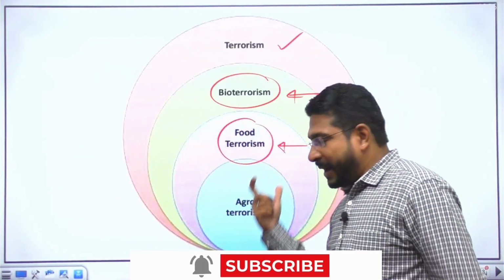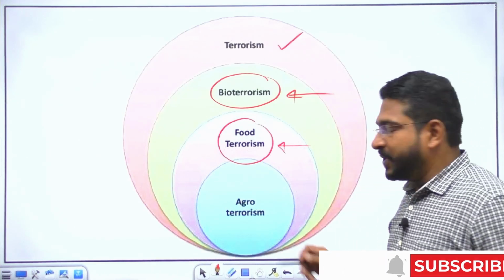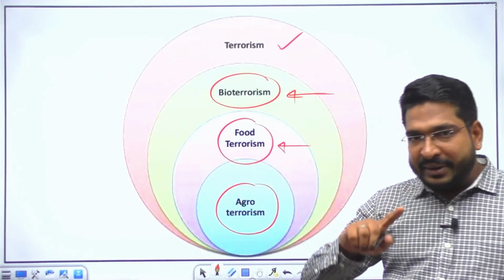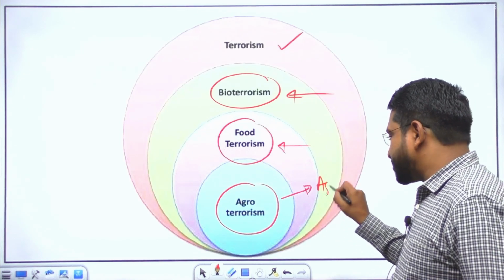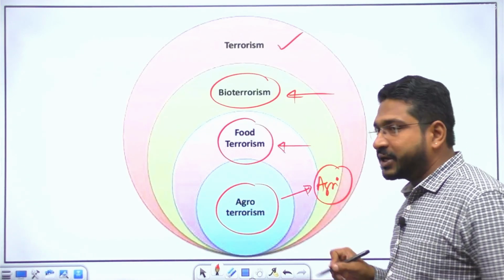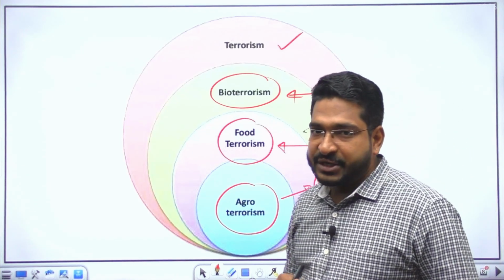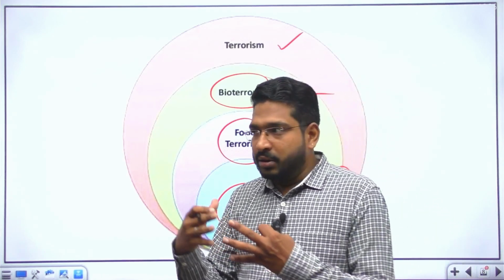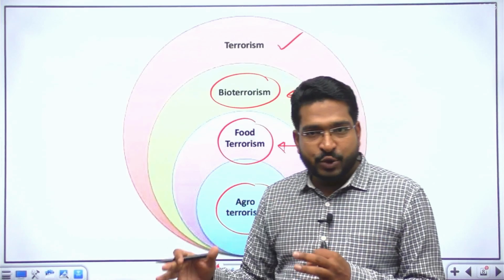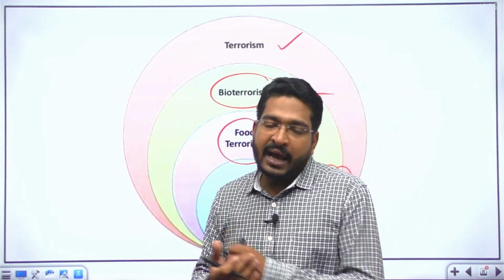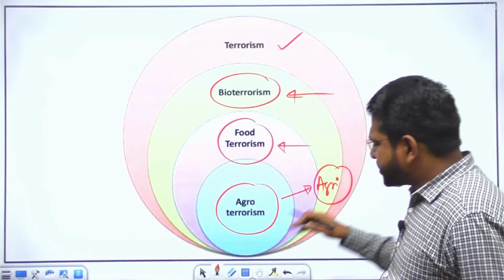Now, a subcategory would be agro-terrorism. Agro-terrorism is predominantly directed towards the agricultural infrastructure. When I say agricultural, it includes agriculture and allied activities. It may be impact on certain crop, a disease spread through certain crop, a disease spread through livestock, or any agricultural allied activities. There have been many instances of this.